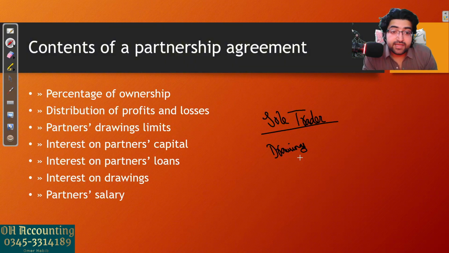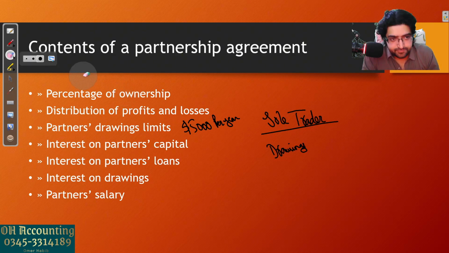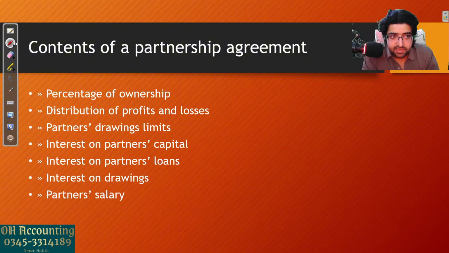You cannot take home all the money from the business without consulting with your partners or without having to answer to them, right? So now we usually set up drawing limits. We can set a limit. Every partner can withdraw a maximum of $5,000 in the form of drawings per year, not more than that. Why do we keep a limit? Because if we don't keep a limit, it might be harmful for the business. Any partner might withdraw any amount of money and then the business will be short of money. When the money is needed, you will not have that. So you have to set a limit.